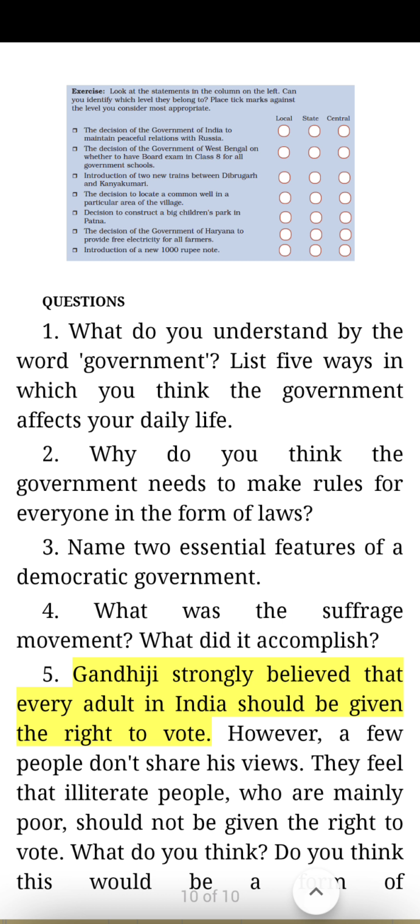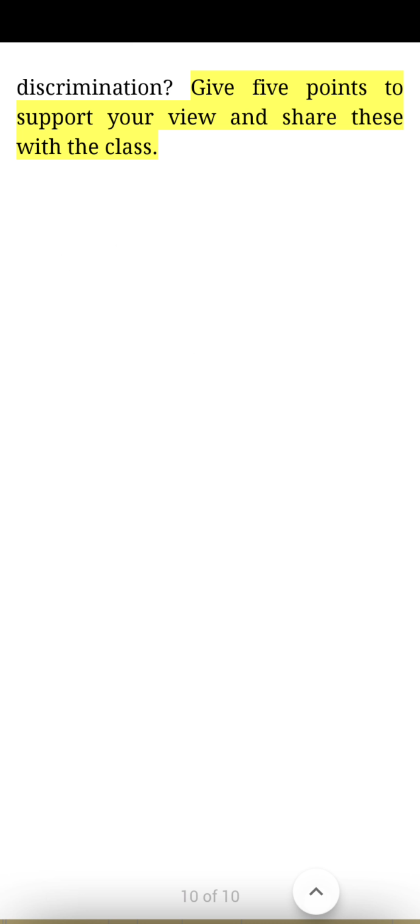5. Gandhiji strongly believed that every adult in India should be given the right to vote. However, a few people don't share his views. They feel that illiterate people, who are mainly poor, should not be given the right to vote. What do you think? Do you think this would be a form of discrimination? Give 5 points to support your view and share these with the class.